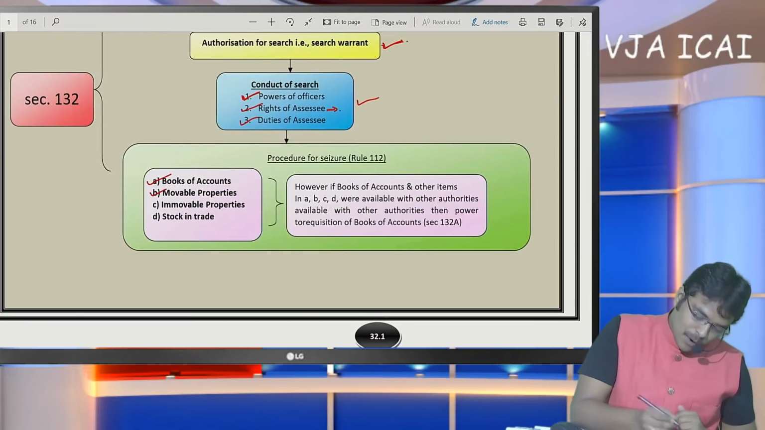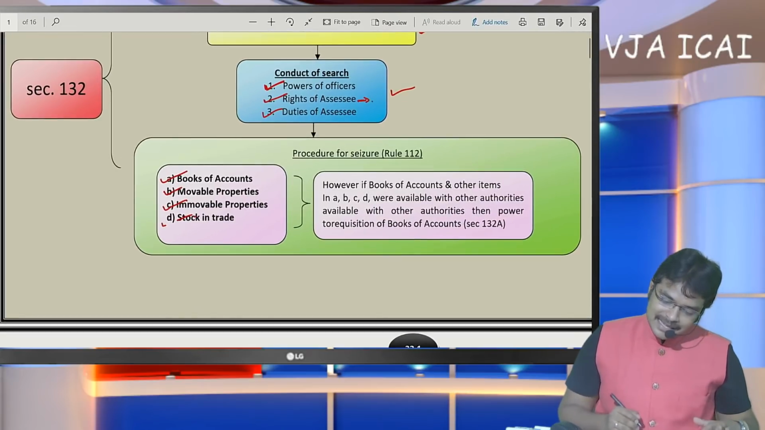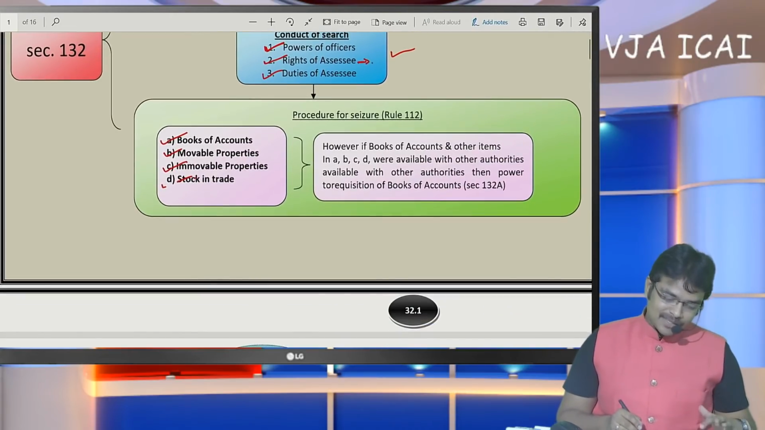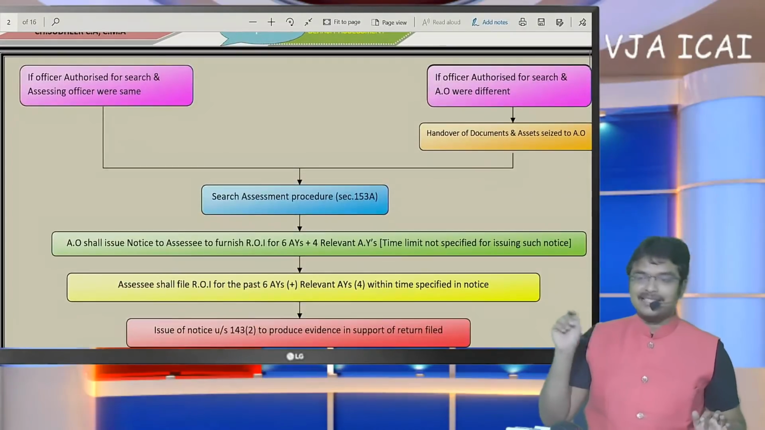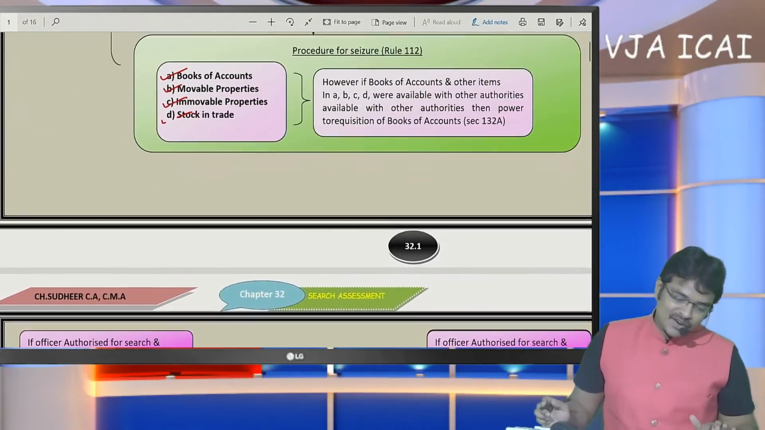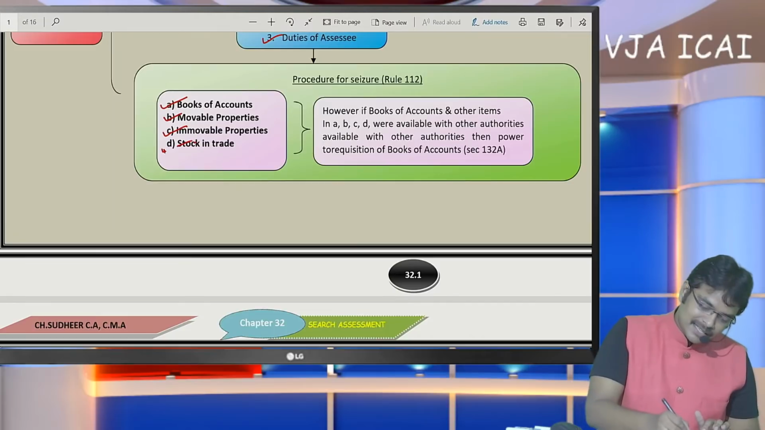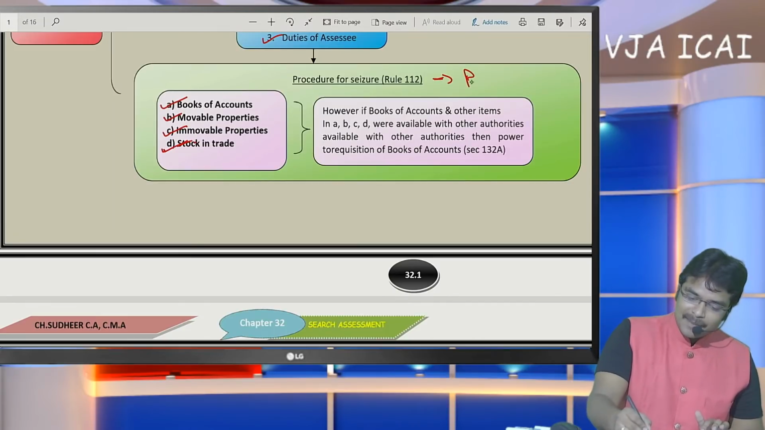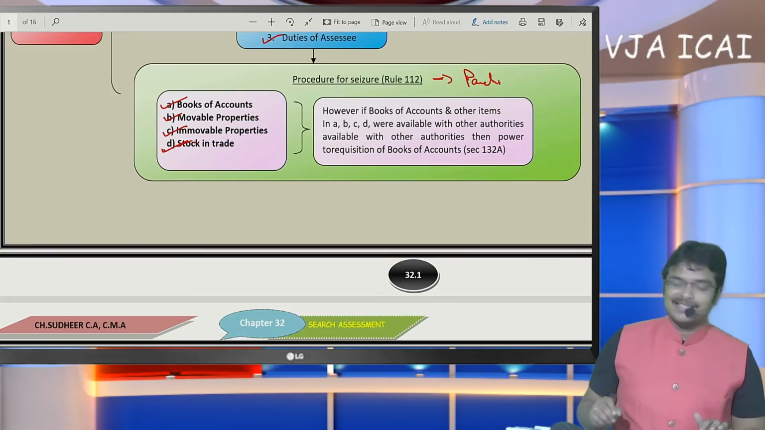Books of accounts, mobile properties, immobile properties, stock in trade, they have been seized. The department is going to seize them. If it is stock in trade, they are going to make a note. If it is not stock in trade, they are going to seize them. And a Panchnama shall be prepared and given to the SSE.